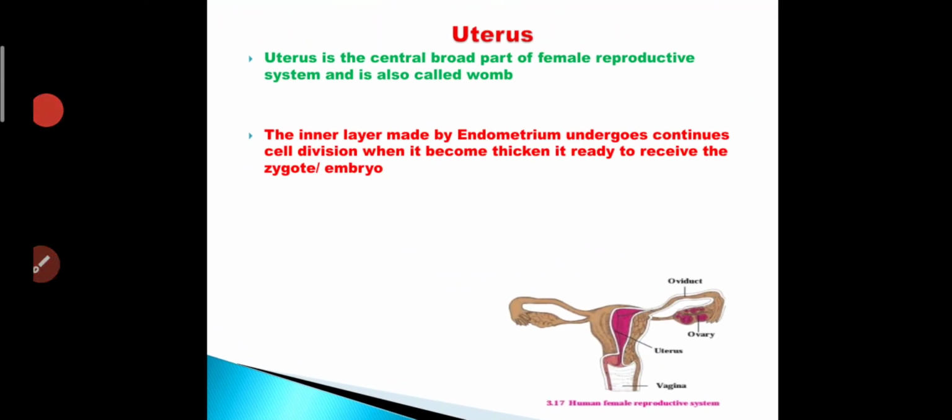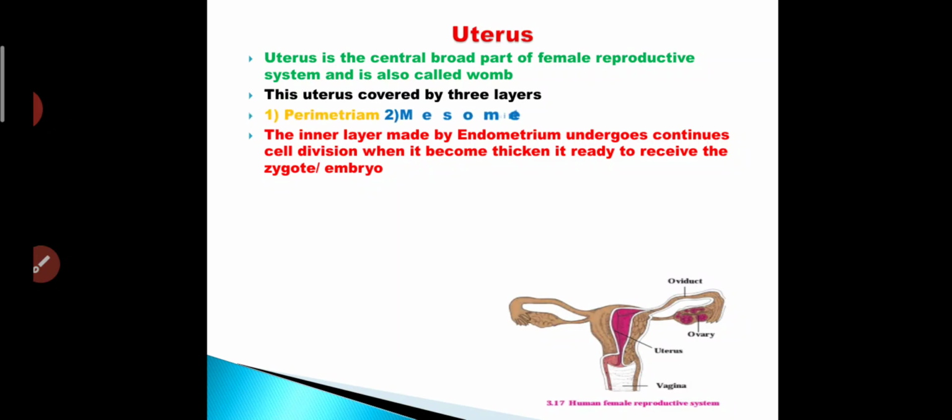The uterus is covered by three layers that are perimetrium, mesometrium and endometrium. The inner layer, the first layer from inside, that is the endometrium, undergoes continuous cell division, and when it becomes thickened, it is ready to receive the zygote.